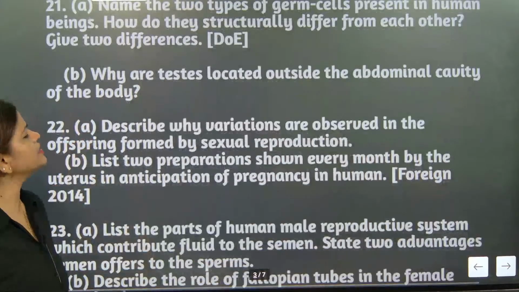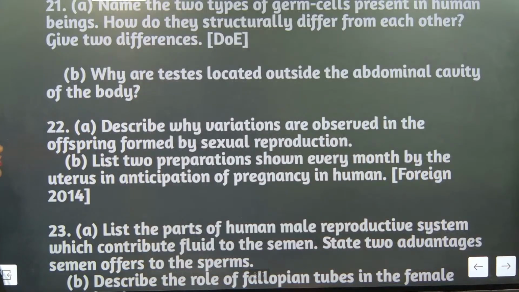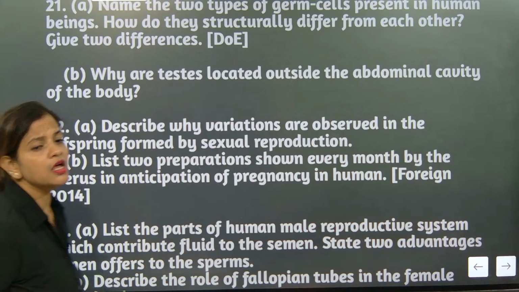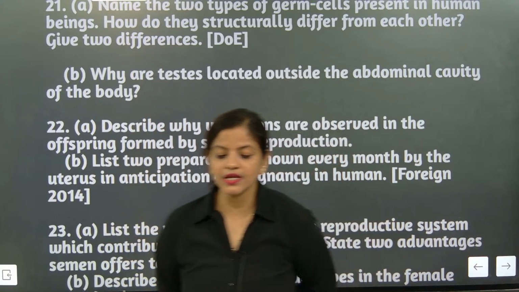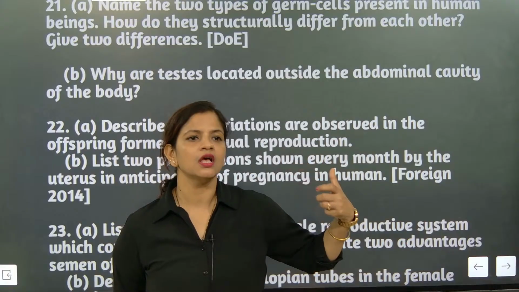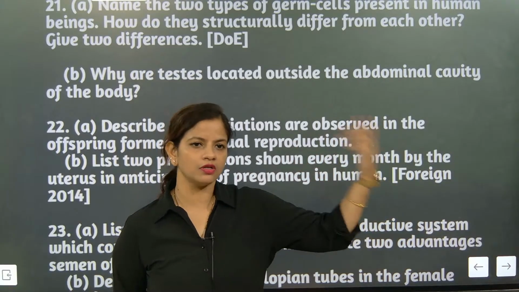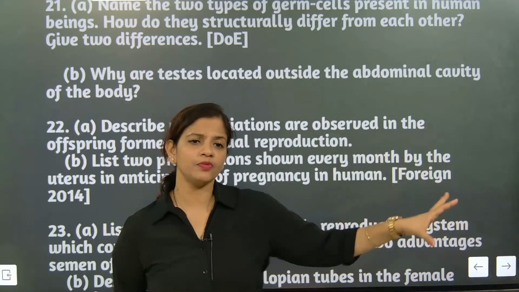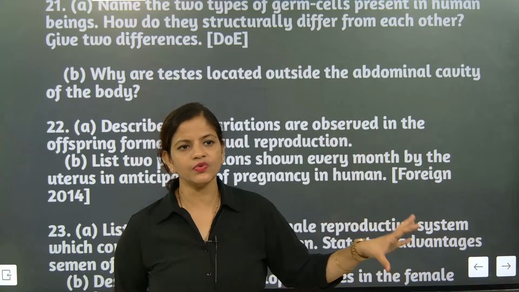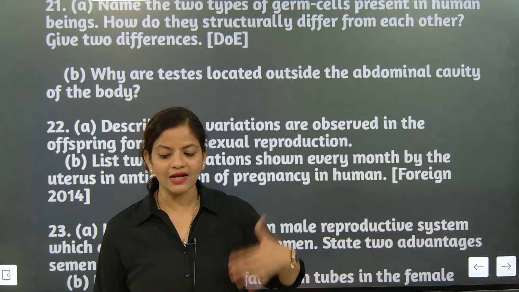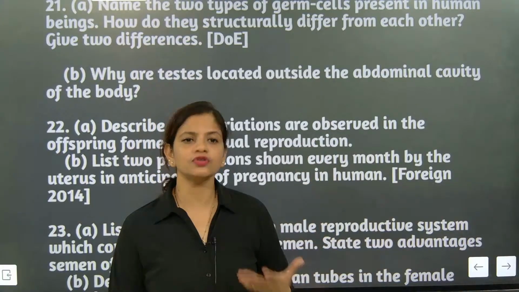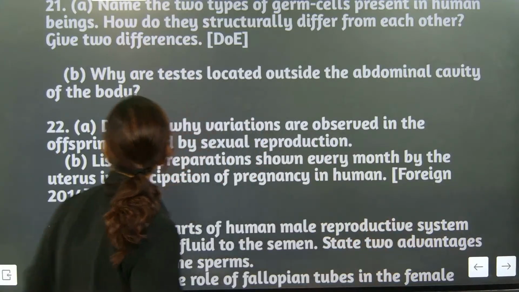Next question. Describe why variations are observed in offspring formed by sexual reproduction. Because you see, the two parents are involved and the characteristics of both the parents are getting combined. From the father's side, 50% of characteristics we are taking, and from the mother's side, we are taking the 50% one. And the child is exactly the combination of that only. I hope you might have understood this one.